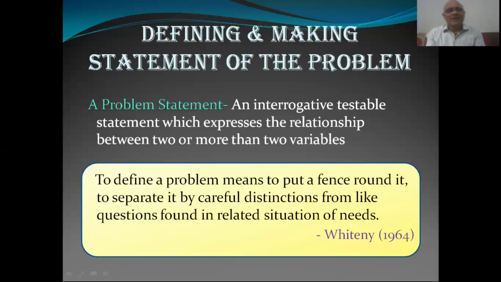involved in the problem and define them in operational terms. The variables involved in the problem are effectiveness, programmed instruction, performance, and high school students. These are the variables involved in this statement of the problem. So it may be noted that these variables are not given dictionary meanings. Let's take an example. The dictionary meaning of effectiveness is producing the desired effect. This meaning is not sufficient for research purposes.